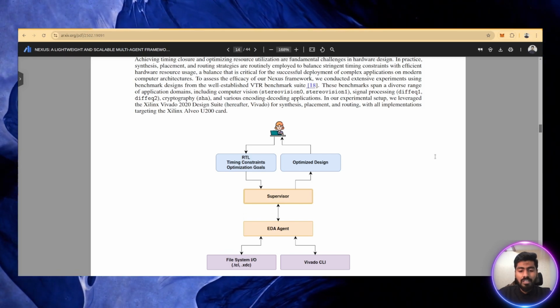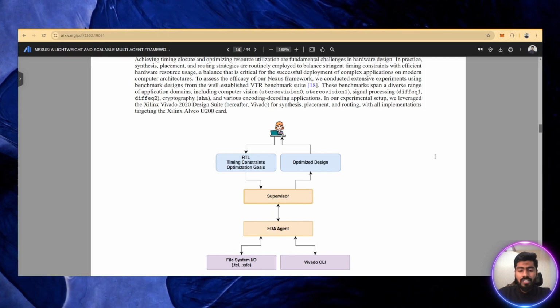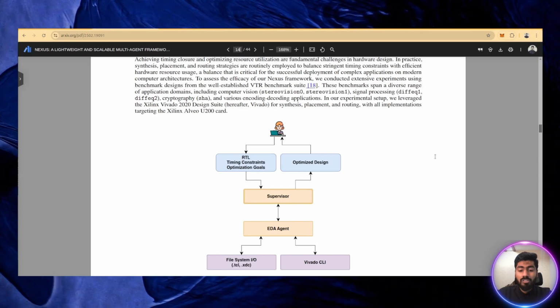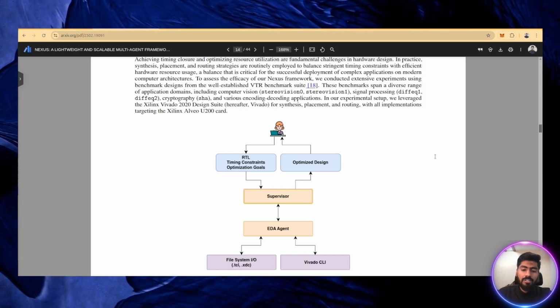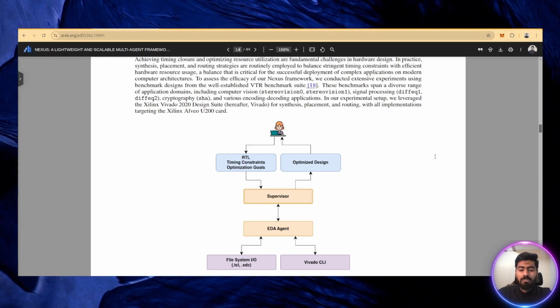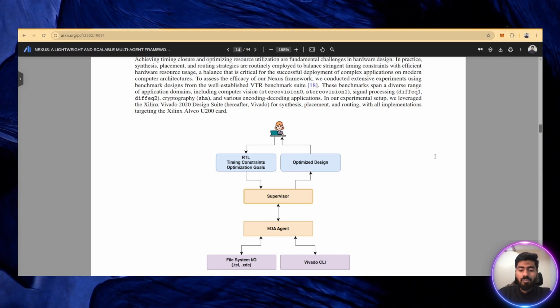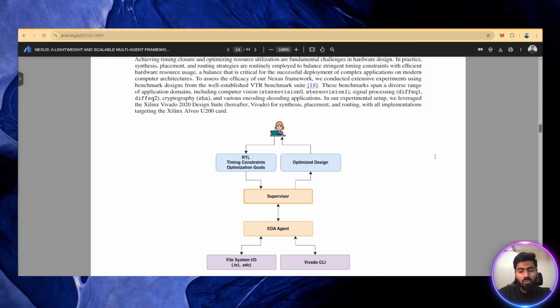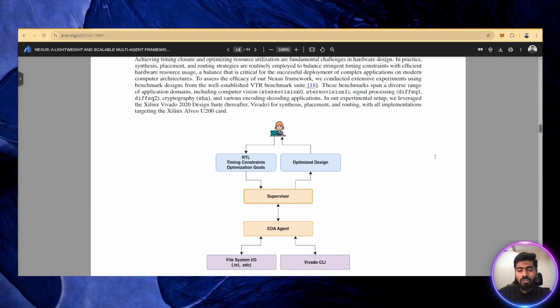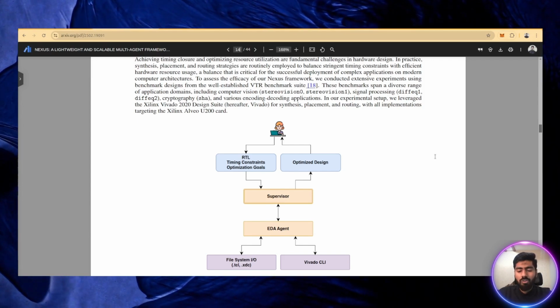It will create a comprehensive report and give it back to the supervisor, who will see the results, reiterate the TCL commands and the constraints, and give them back to the EDA agent. This loop will continue until we have the optimized design according to the user requirement.